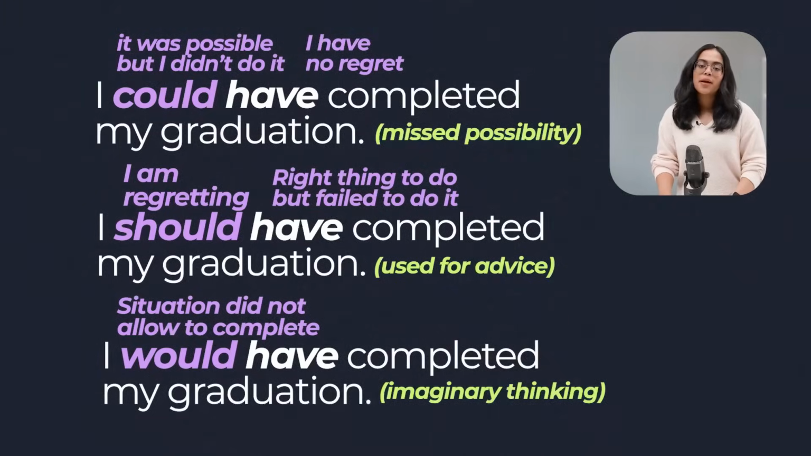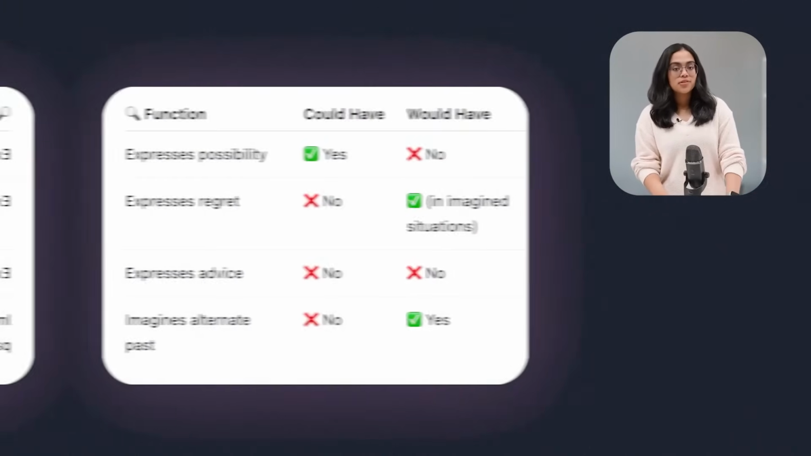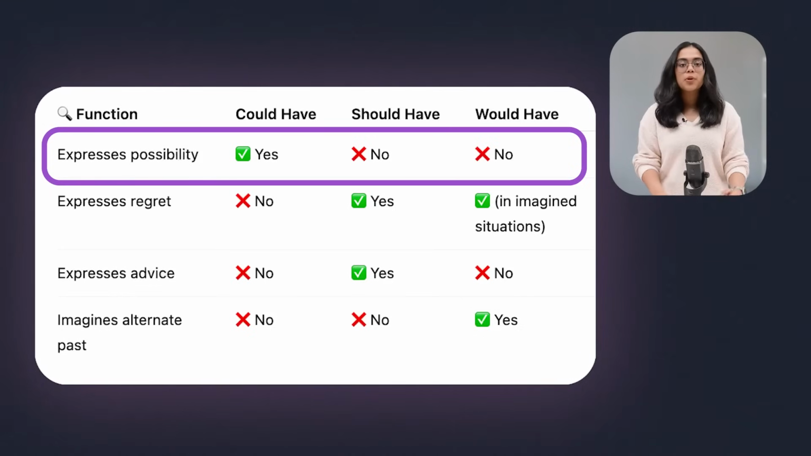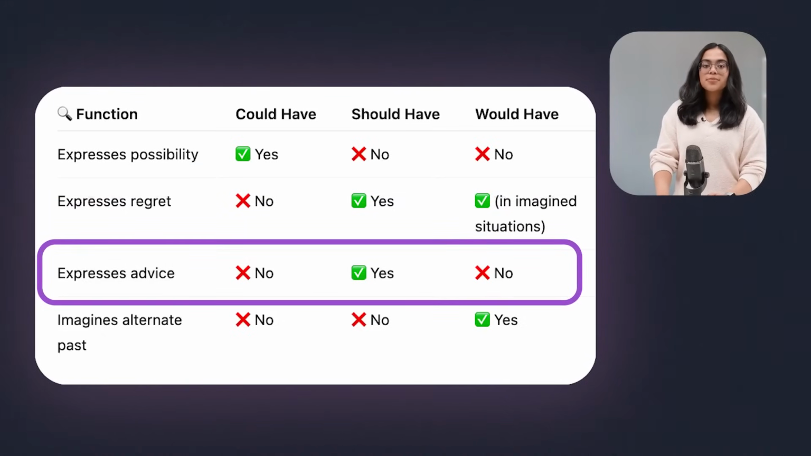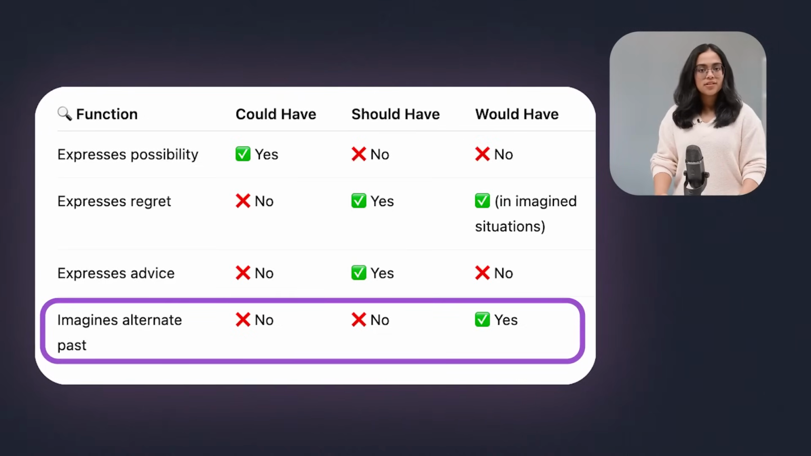To understand it better, take a look at this chart. Could have expresses possibility. Should have and would have do not express any possibility. Should have and would have express regret. We use should have to express advice. And to imagine an alternate past, we only use would have. I hope you understood the use of these three modal structures.